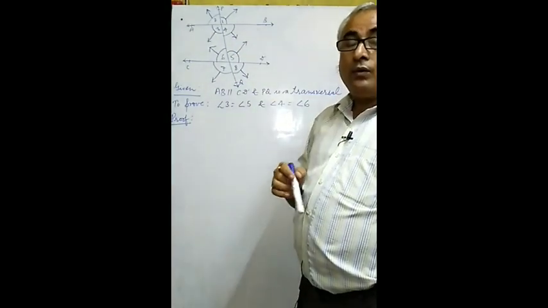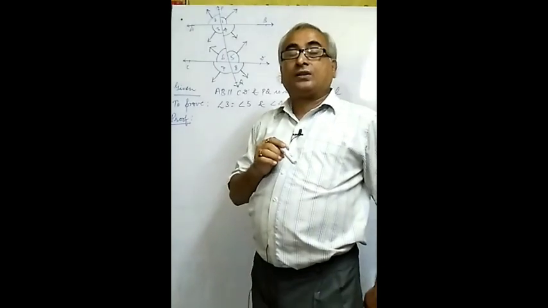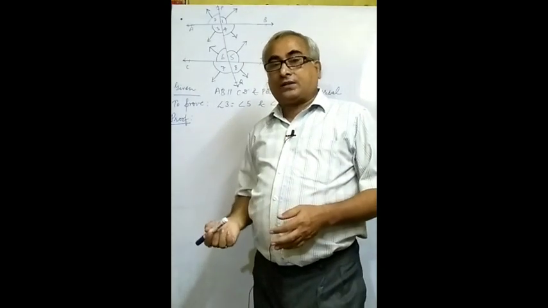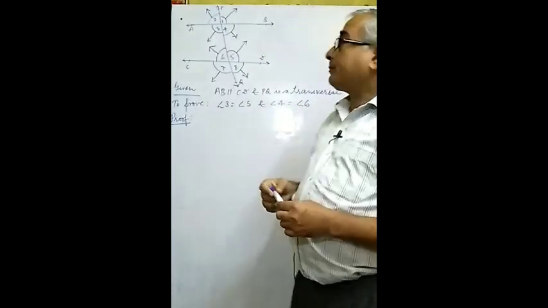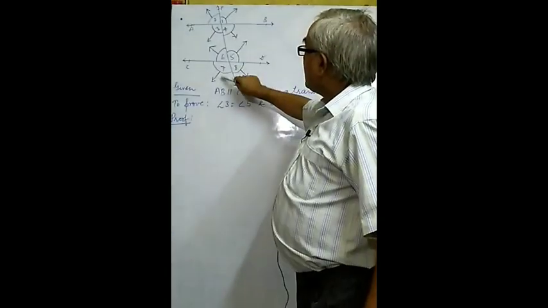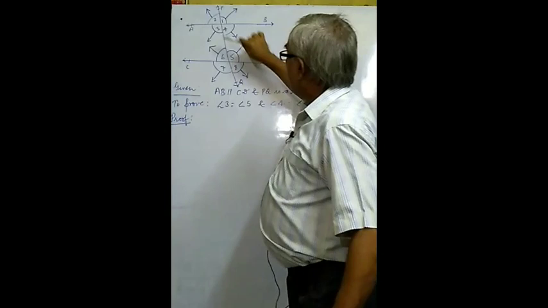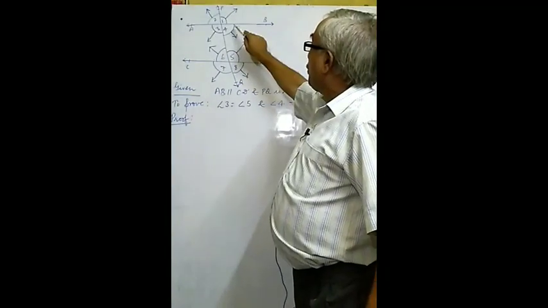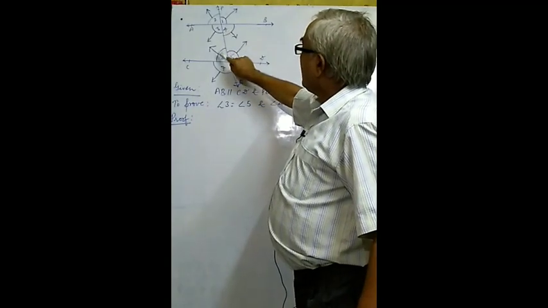In this way, there are 4 pairs of angles which are alternate angles. What are those? The first pair is angle 1 and angle 7, the second pair is angle 2 and angle 8, the third pair is angle 3 and angle 5, and the fourth pair is angle 4 and angle 6.